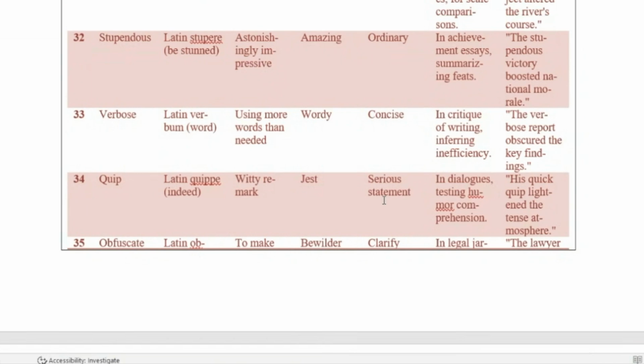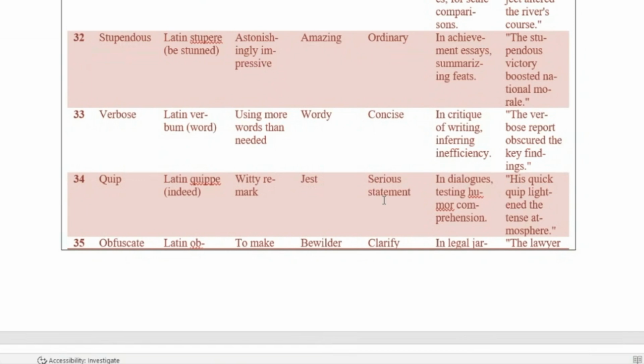The next word is verbose. It comes from the Latin word verbum, meaning word. Verbose means using more words than needed. The synonym is wordy and the antonym is concise. In writing critiques, this helps us understand inefficiency. So, an example is the verbose report obscured the key findings. This highlights how excess language can reduce clarity.